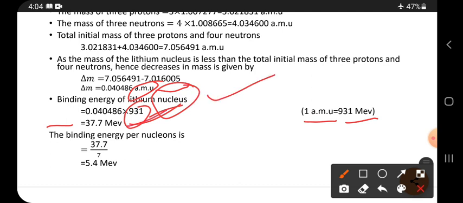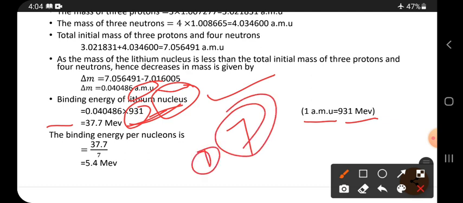But lithium nucleus has how many nucleons? 7 nucleons. So what is the energy of each nucleon? So simply divide this value by 7, then you get the energy of each nucleon. Each nucleon has energy 5.4 million electron volts.